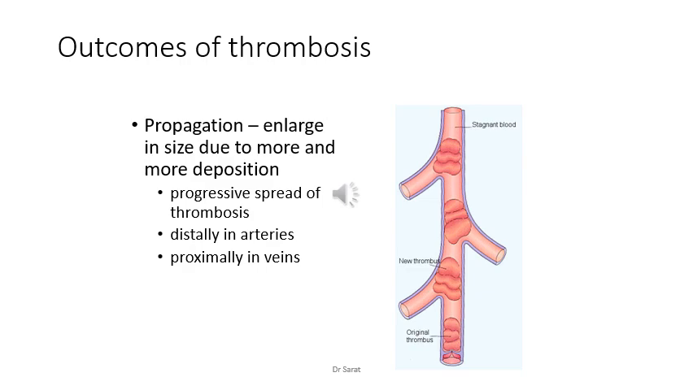It is the progressive spread of the thrombosis, usually seen distally in arteries and proximally in veins. So please understand what is distally and proximally. It's an anatomical term. Distal means far from the center, and proximal is the first part, or near to the center of the body, or the attachment or the beginning. So this is propagation. That means enlarging in size.